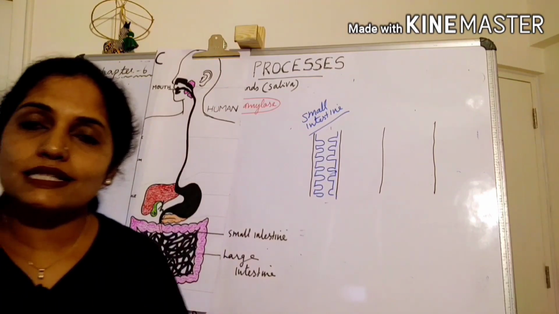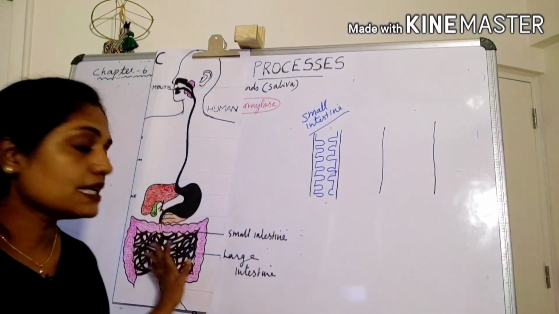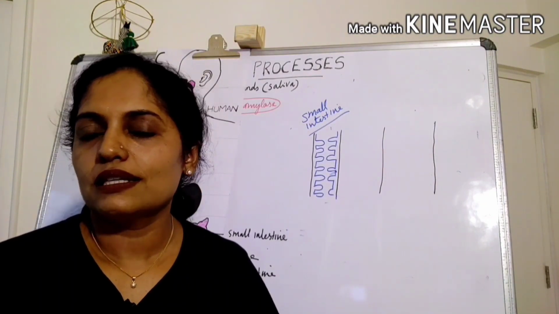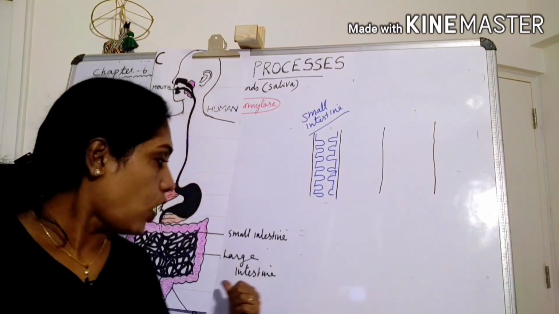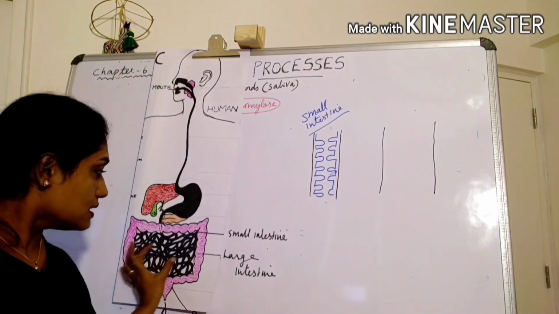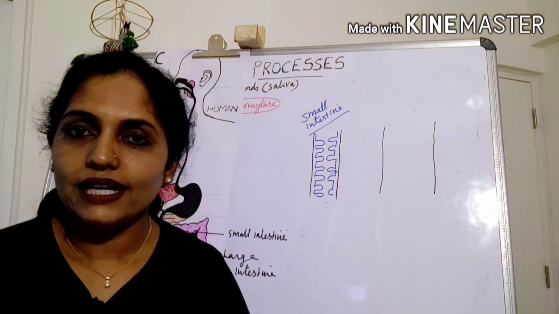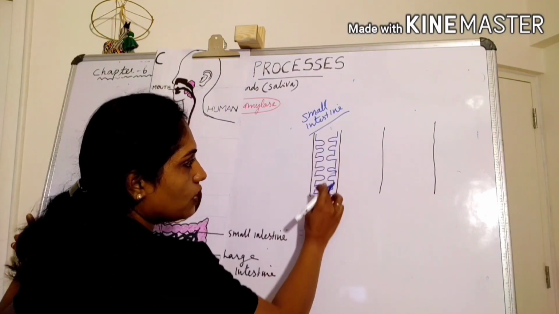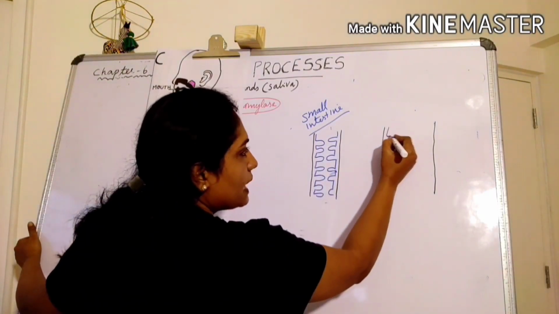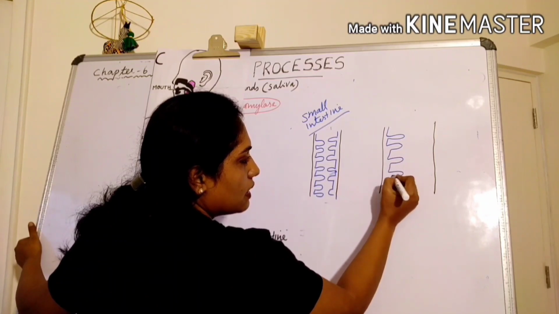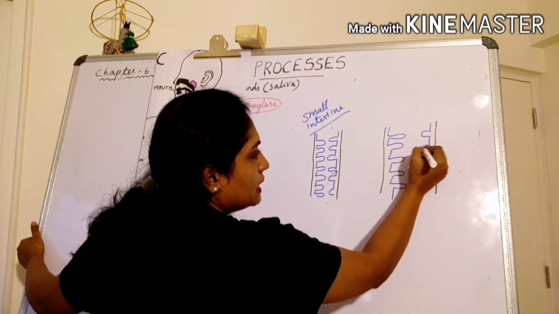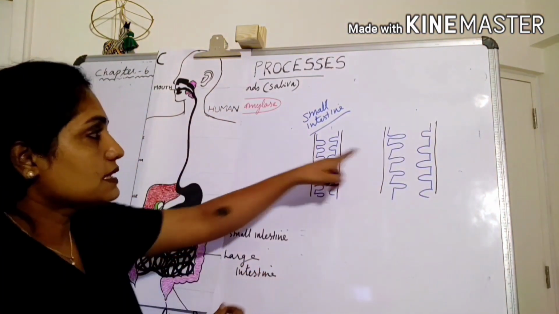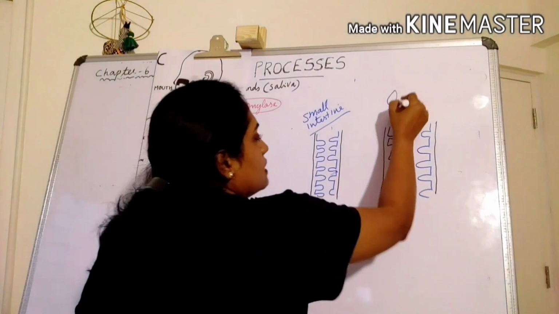Why is it called large intestine? Because the length of the small intestine is 6 meters. The length of the large intestine is only 1.5 meters. Even then we are calling this large intestine and this highly coiled structure small intestine. Why? This is the lumen, the inside area, of the large intestine. Here also we can see folded structures, but here the lumen is larger. This is large intestine and this is small intestine.